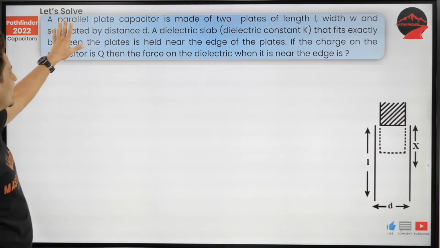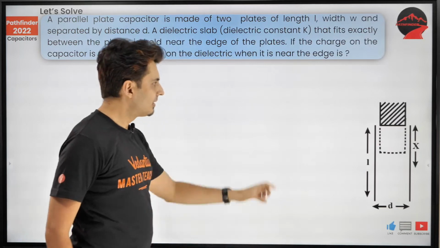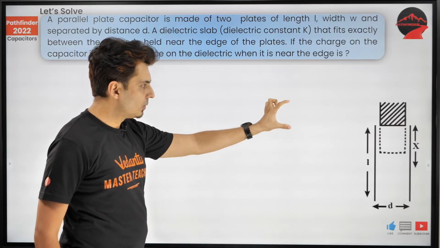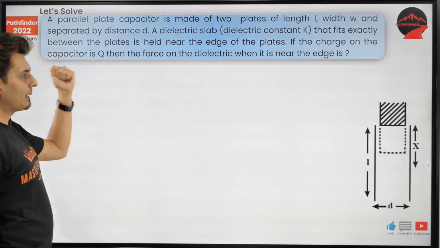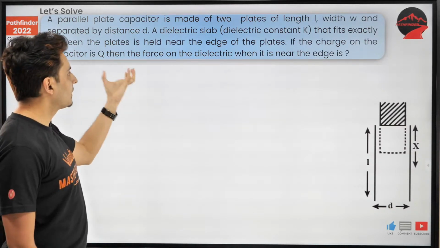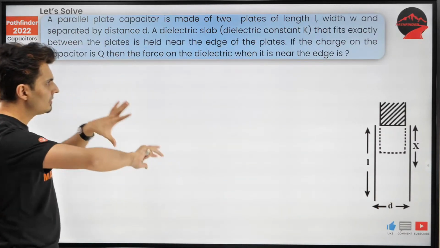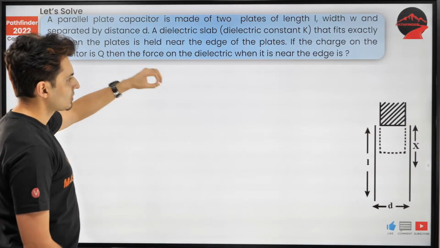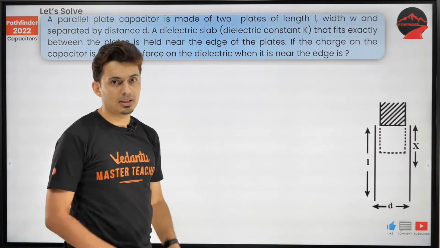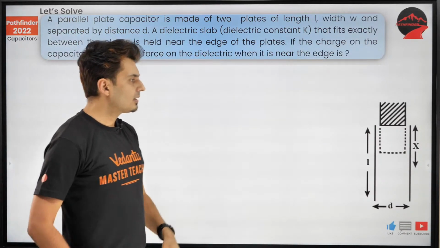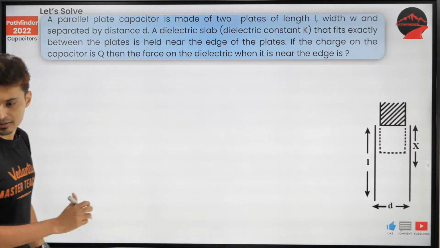Where are we? Yeah, there are two parallel plates. It's a capacitor. There is a dielectric. It is slowly going inside and it gets pulled by the capacitor. The question is to figure out the force if this capacitor is charged by Q and it's not connected anywhere. So this dielectric just is about to enter. What is the force on the dielectric? Now the thing is, why is there force? Let me tell you. What happens is this.